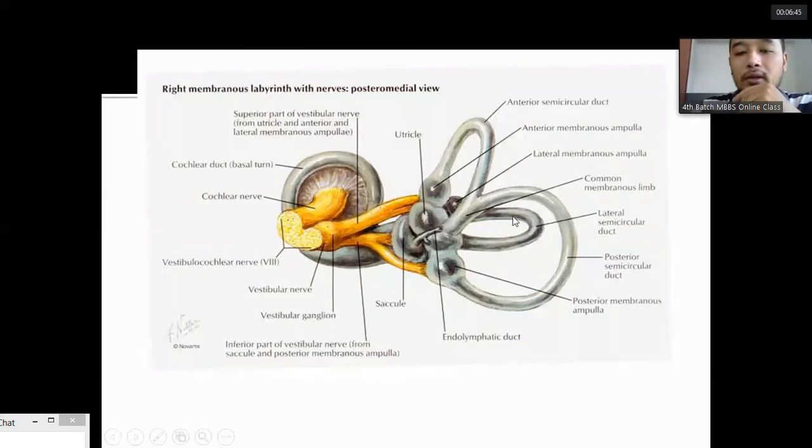All the impulses generated by these organs, the semicircular canals, the utricle, and the saccule, pass through the vestibular nerve. There are two parts of the vestibular nerve, superior and inferior. The superior vestibular nerve carries information from the utricle and the anterior and horizontal semicircular canals, while the inferior vestibular nerve carries information from the saccule and the posterior semicircular canal.